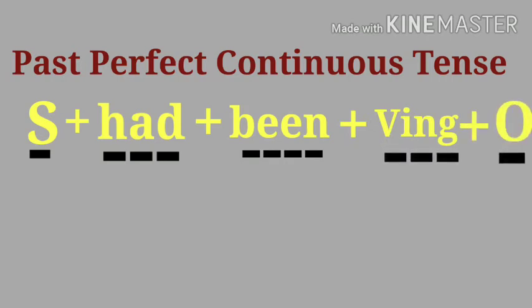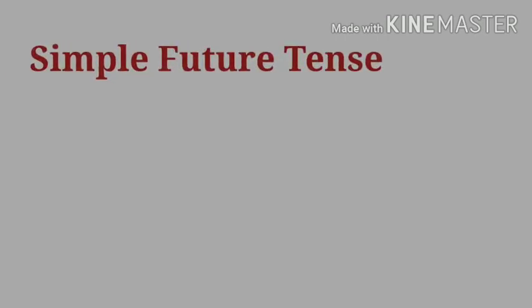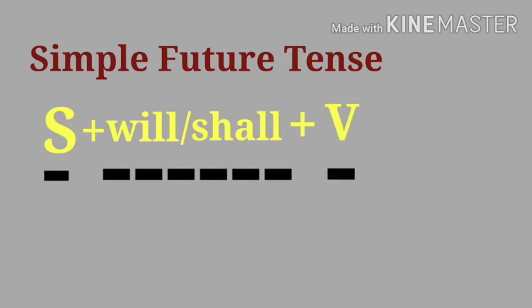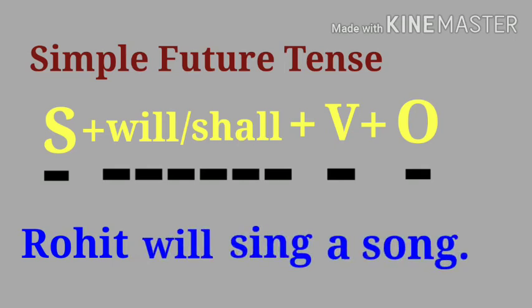So the sentence is Rohit had been singing a song. Now the future tense. The first one, simple future tense. The structure is subject plus will or shall plus verb plus object. Here in simple future tense we have to use the base form of the verb. See, Rohit will sing a song.